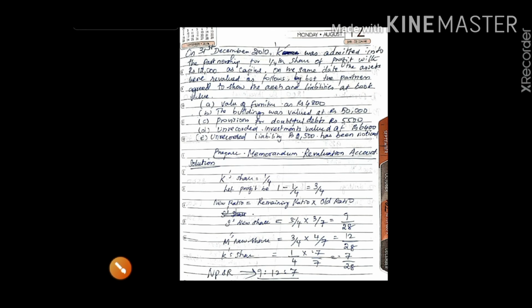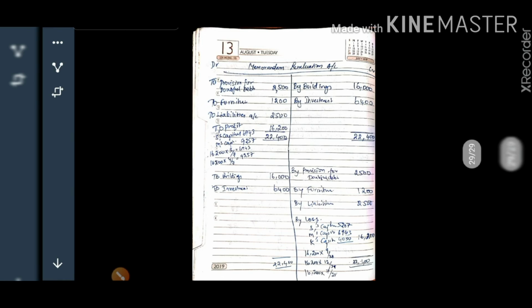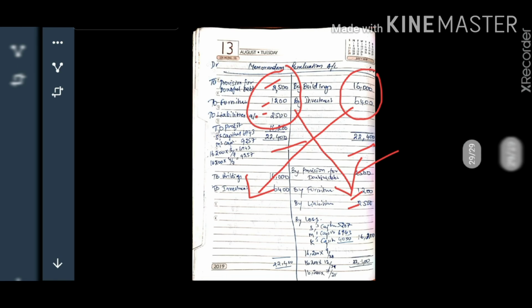After preparing the revaluation account, the first part which we have seen up to this, whatever you have recorded on the debit side will be transferred to the credit side. See, provision 2,500, furniture 1,200, liability 2,500, and whatever you have recorded on the credit side will come here on the debit side. Buildings 16,000, investment 6,400.